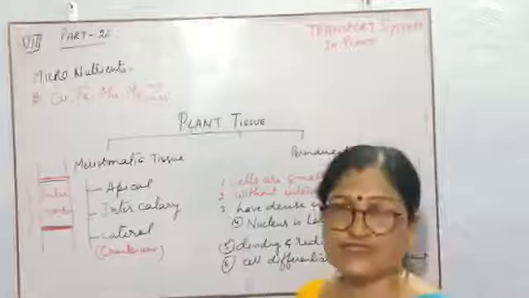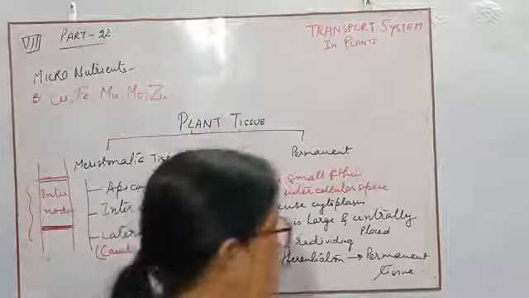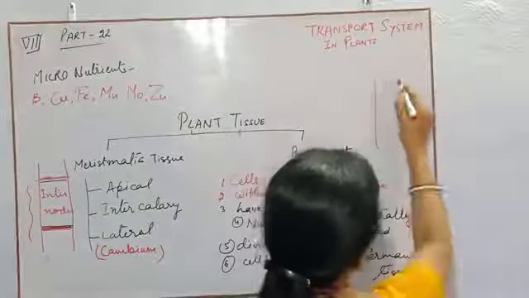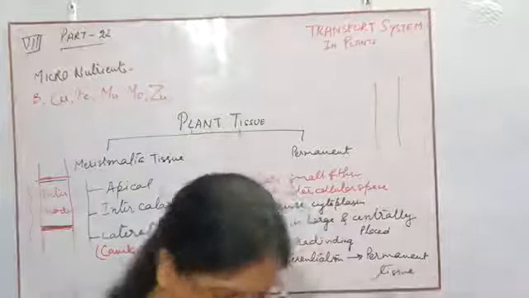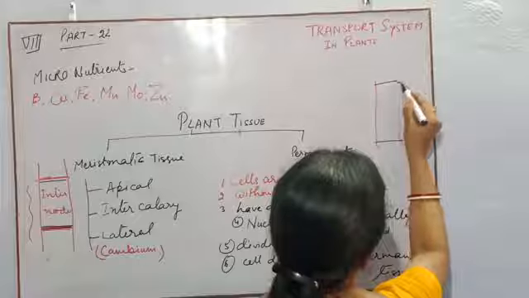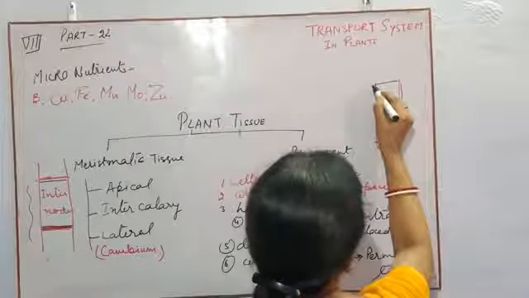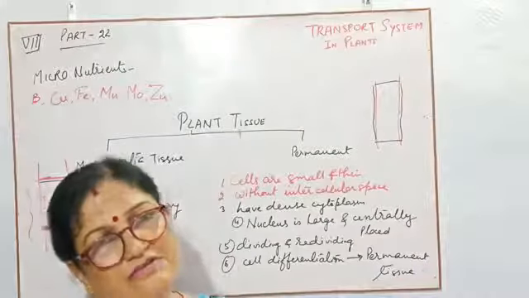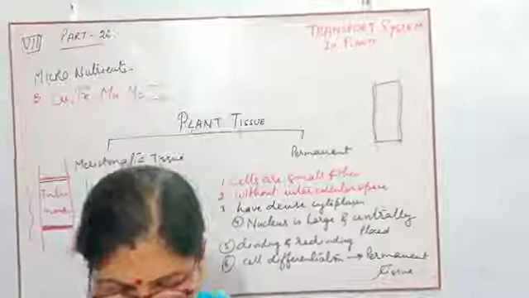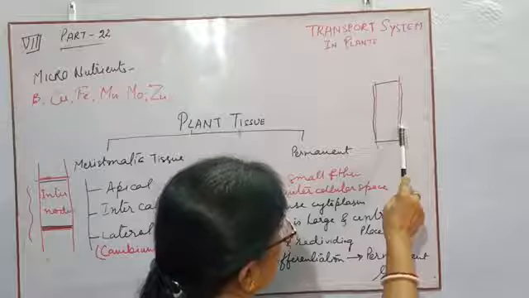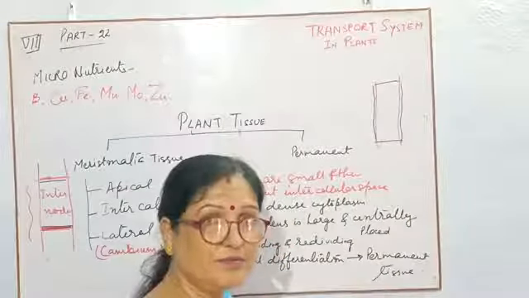Third one, lateral. Children, you know the word lateral. Lateral means sidewise. Suppose this is the stem and these are the nodes, but these meristematic tissues are present at the periphery of the stem. So simply you can understand, if they start dividing and redividing, then they can give more and more cells, by which it can grow in thickness.